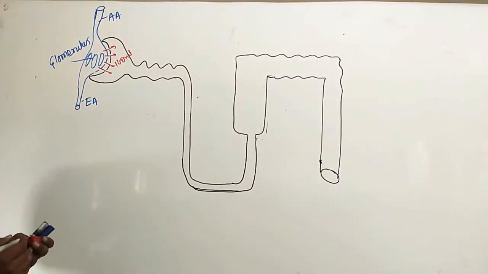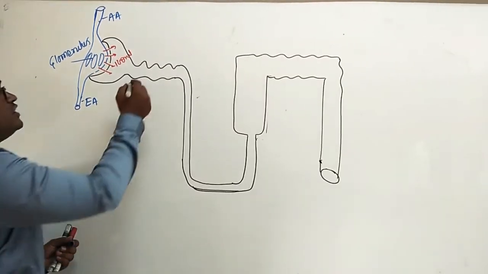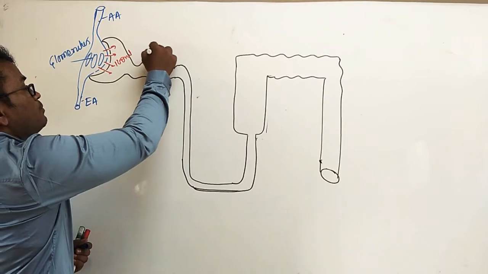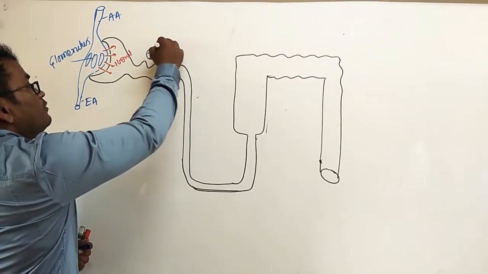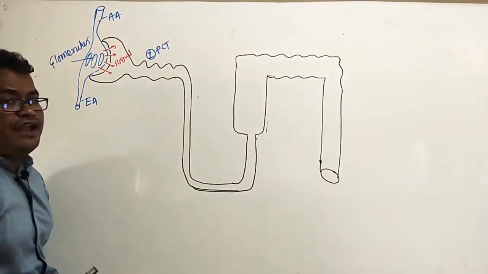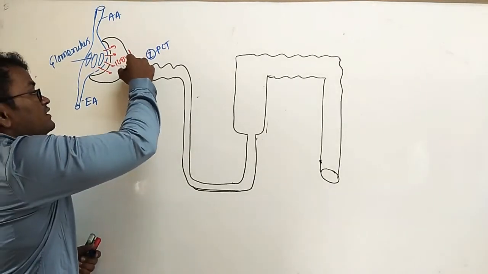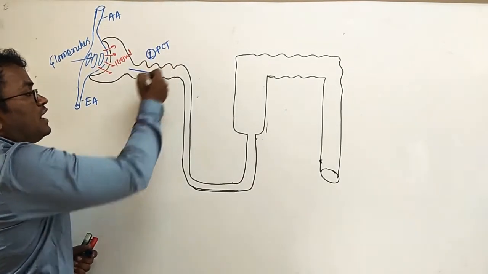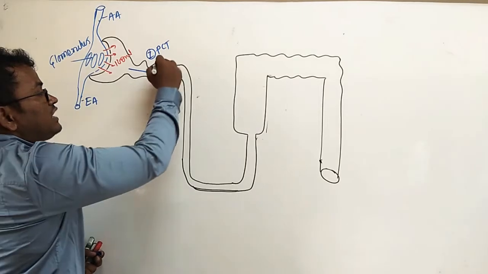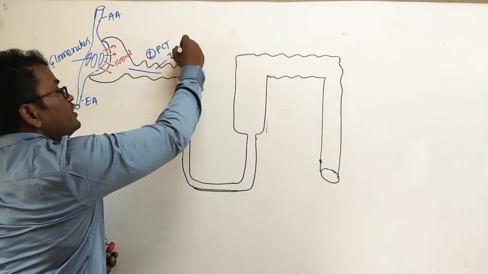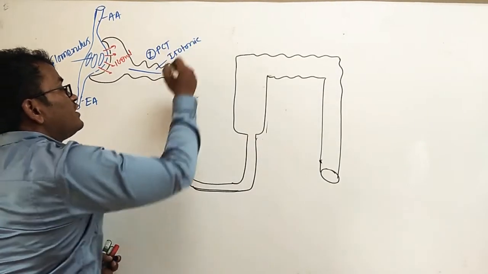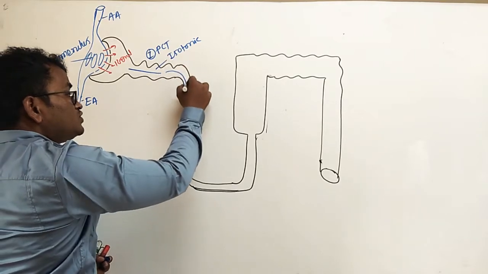So out of this filtrate, some part is reabsorbed in this first part, that is the PCT. Here the filtrate is isotonic, that is, water and salt are absorbed. Next, this filtrate comes into the descending limb.